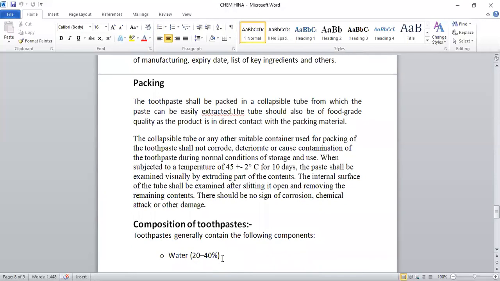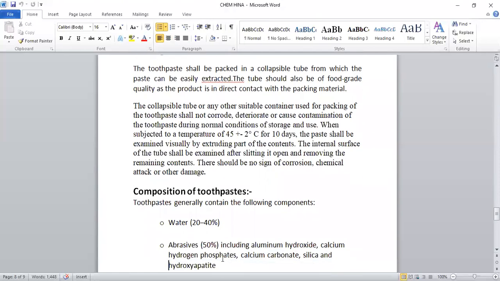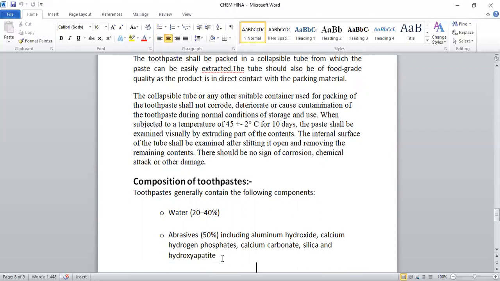The collapsible tube or any other suitable container used for packing of the tube shall not corrode, deteriorate or cause contamination of the toothpaste during normal conditions of storage and use. When subjected to a temperature of 45 plus or minus 2 degrees Celsius for 10 days, the paste shall be examined visually by extruding part of the content.